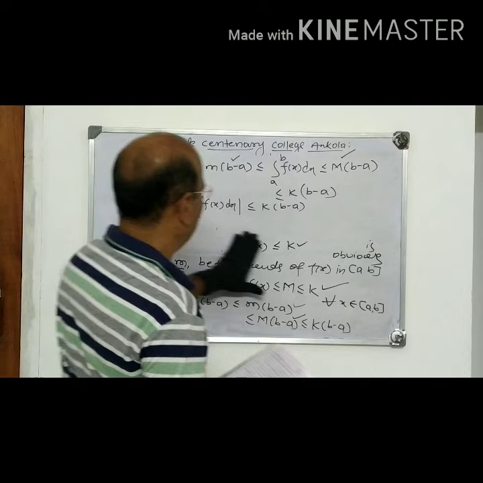Correct? This is the definition. Is it of this form? Minus k into b minus a less than or equal to integral a to b fx dx less than or equal to k into b minus a. So mod of integral a to b fx dx is less than or equal to k into b minus a.